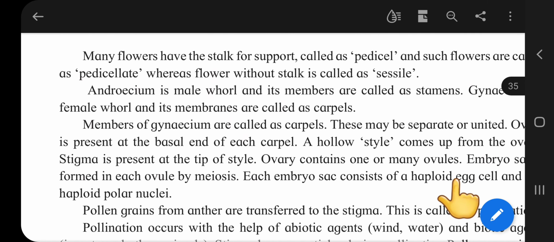Now we will learn that many flowers have a stalk for support, called a pedicel, and such flowers are called pedicellate, whereas flowers without a stalk are called sessile. Now we will learn about this: fertilization takes place in the flower. Androecium is the male whorl and its members are called stamens.